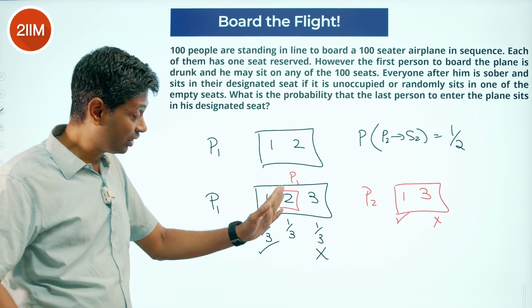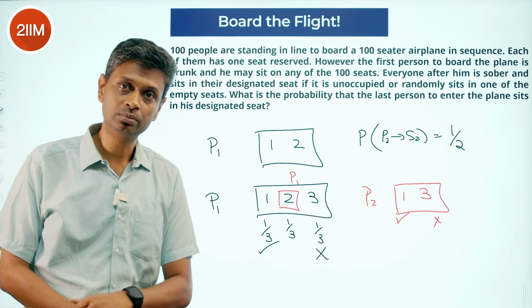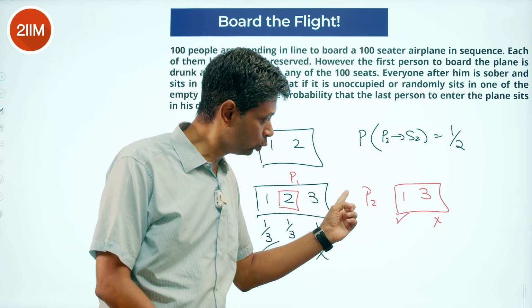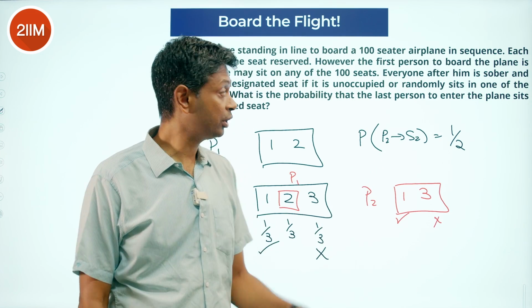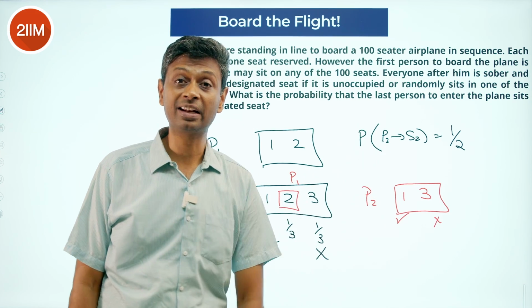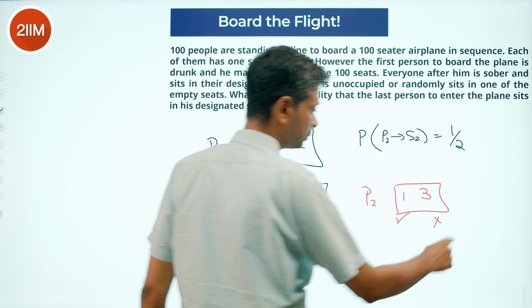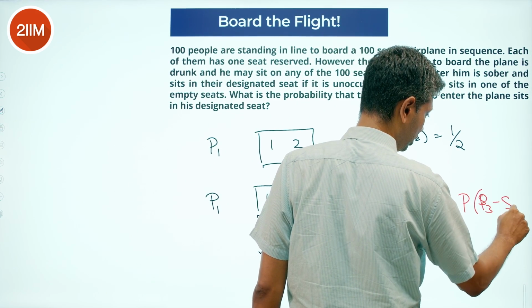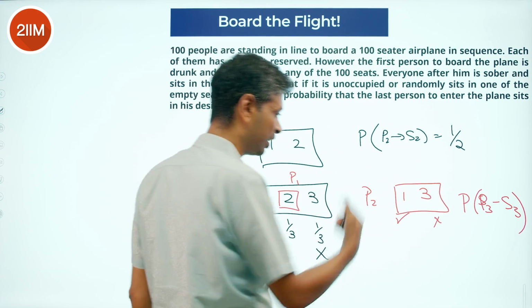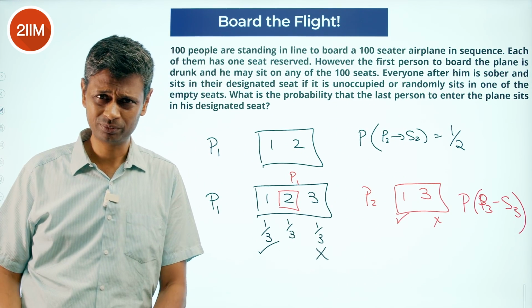So after person 1 has sat in seat 2, for person 2, from this point onwards, the probability of our last man getting the last seat, person 3 getting seat 3, in this scenario is half, 1/2, right?